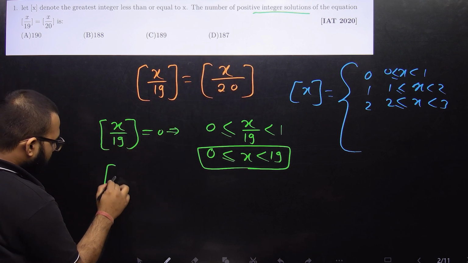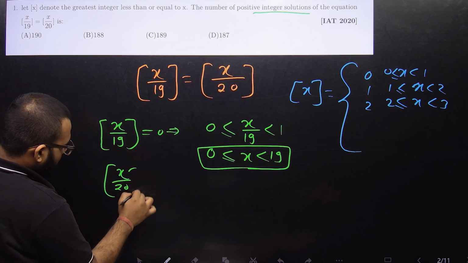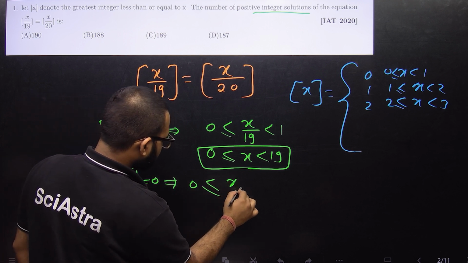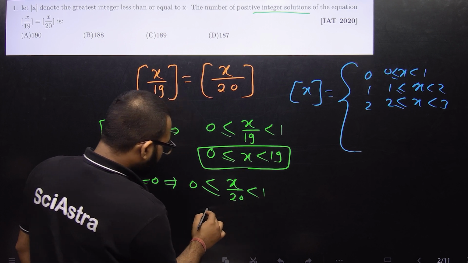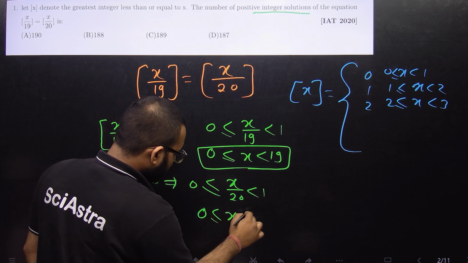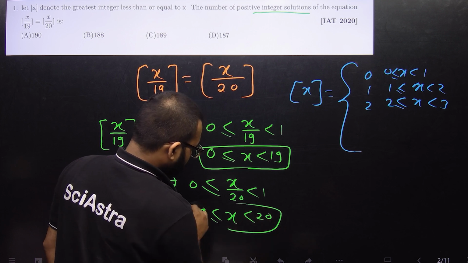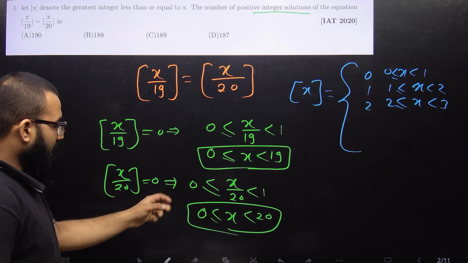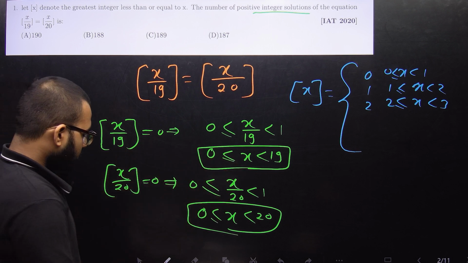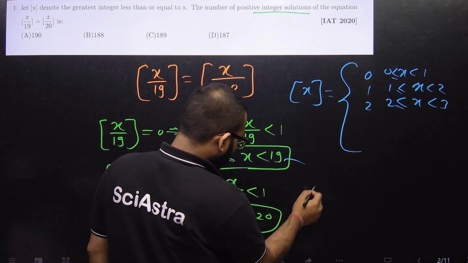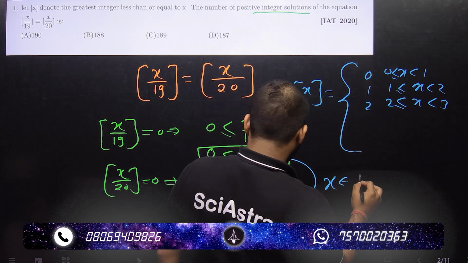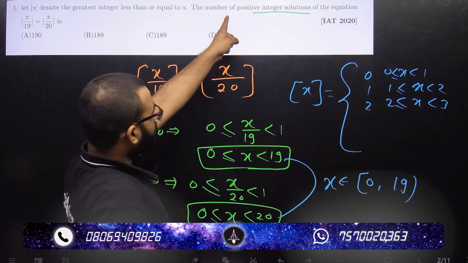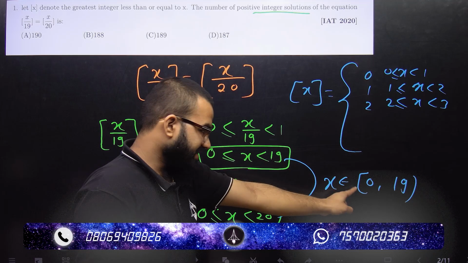This implies x/20 lies between 0 and 1, so x lies between 0 and 20 (open). Both equations have the solution 0, but our answer is different, so take the intersection. Then x lies between 0 and 19 (open), but we only want positive integers, so we reject 0.